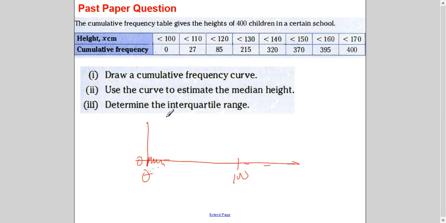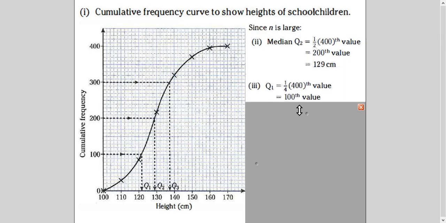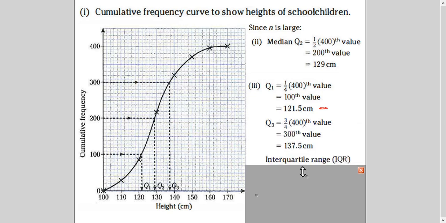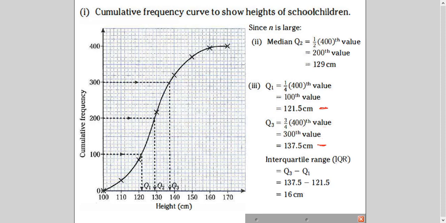Then the next part of the question is saying find the interquartile range. We know interquartile range is subtracting the value of Q3 minus Q1. So I need to calculate these two values, then only I can subtract. And Q1 is 1/4 of the data, which is 400, so it is 100. I will read against 100, whatever is my answer, and which is 121.5. And Q3 is 3/4 of 400, which is 137.5. So I will subtract these two answers to get my interquartile range, right?